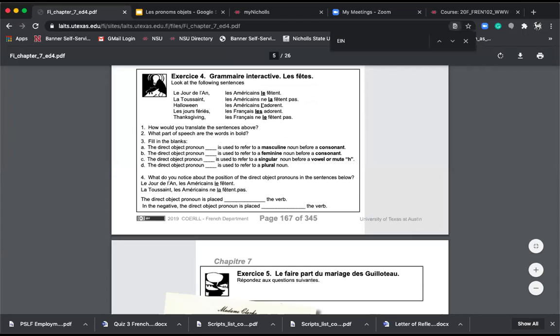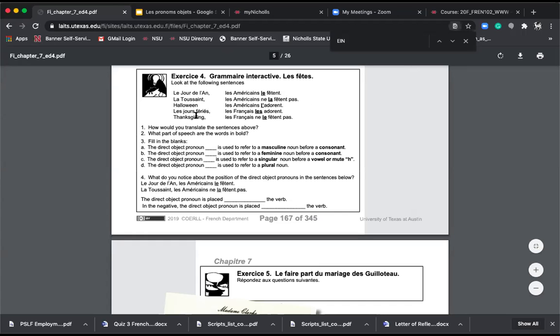So, direct object pronouns, there's a lot about them that is different from in English. So, in English, it's they and it. In French, let's see if we can suss this out. So, les fêtes, le jour de l'an, les Américains le fêtent, la Toussaint, les Américains ne la fêtent pas. Halloween, les Américains l'adorent. Les Français les adorent. Les jours fériés, les Français les adorent.